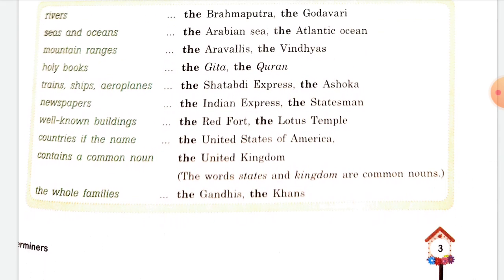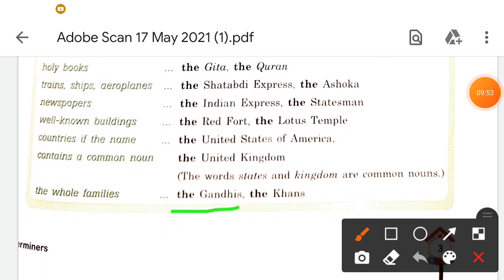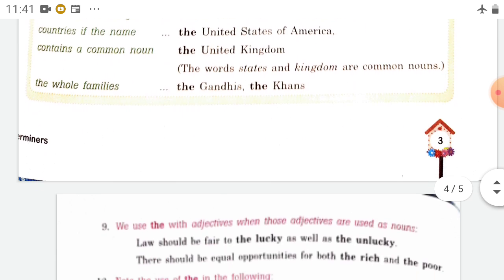The words states and kingdom are common here. Or whole families, like the Gandhis, the Khans, the Kapoors. In this way we use the.